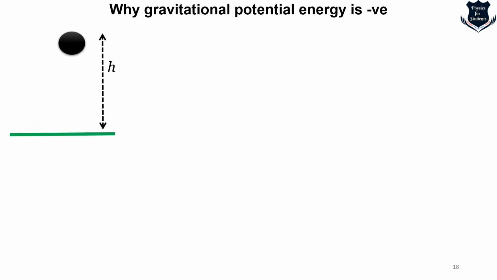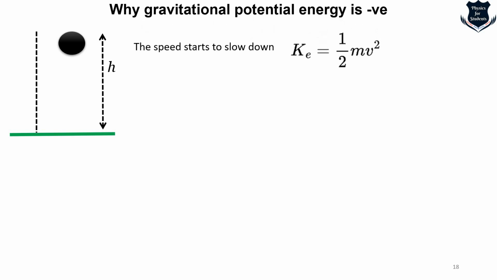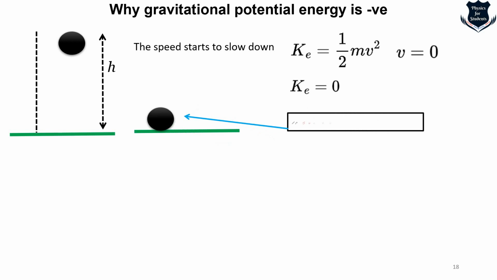Now if I take the same kind of illustration where the ball has gone up, this animation shows that the ball is being thrown up. What we see from here is that when you throw things up, the speed slowly starts to slow down. So the kinetic energy, which is half mv squared, at one point of time, the velocity becomes 0. So half multiplied by 0 is equal to 0. So the kinetic energy becomes 0.